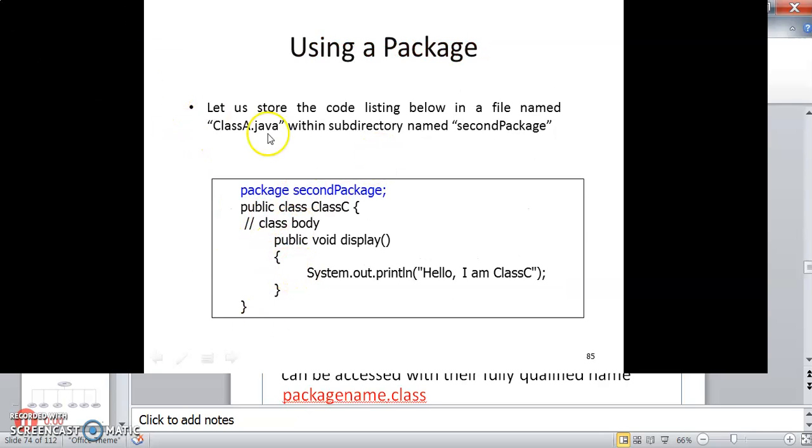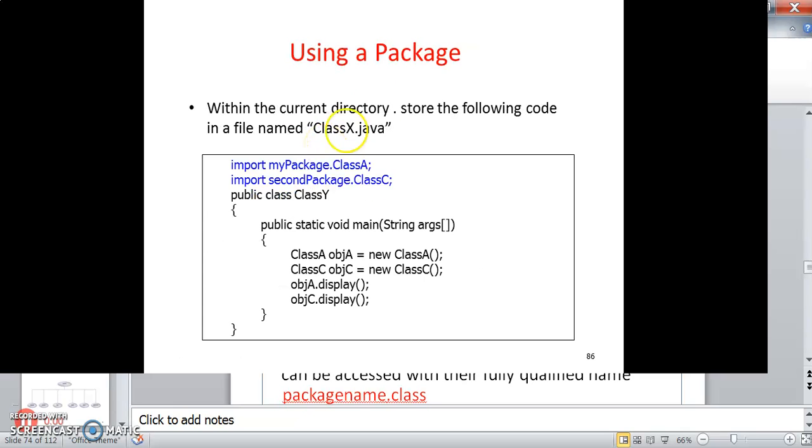So let us store the code listing below in a file named classa.java. Again another program, second package, and it is having class C details. However, they are telling us to name it classA.java, so I am renaming it classA.java itself. My package name is secondpackage.